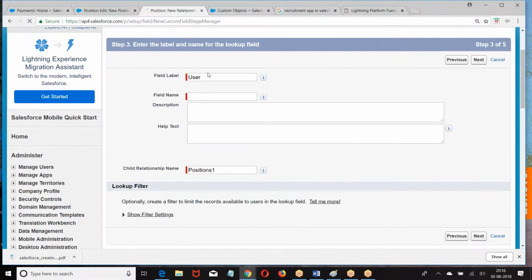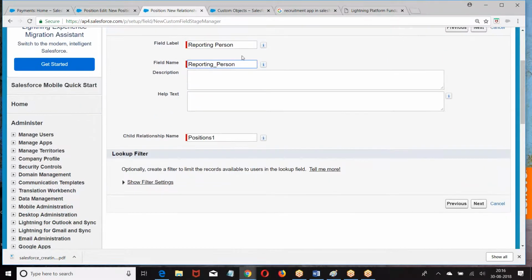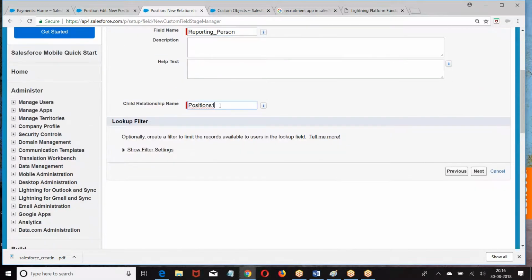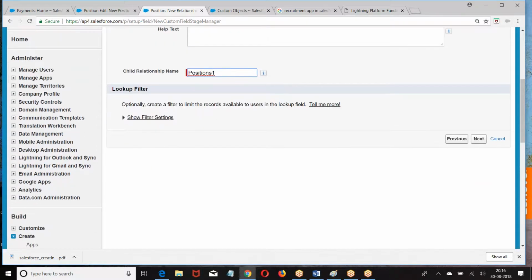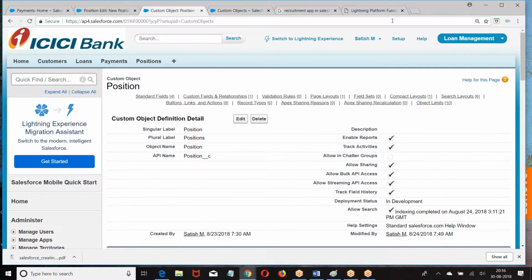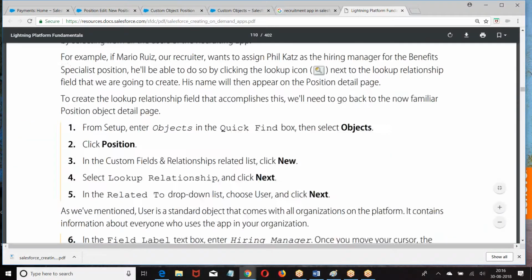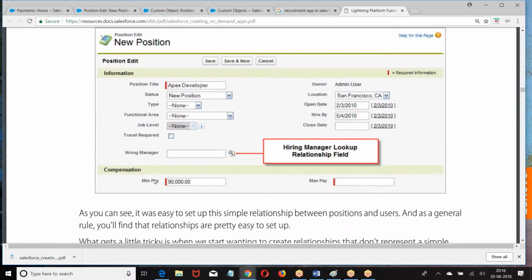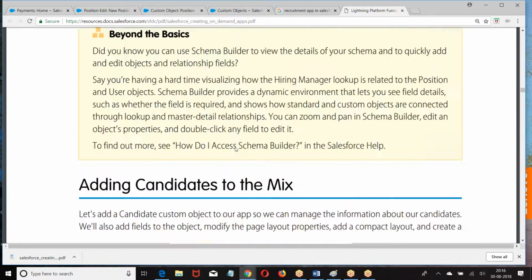Next, reporting person. Now, look at this. Position object, reporting person. Then give next, next and save. Are you getting my point here? So this is a lookup relation. That's what is given here. Hiring manager. We have hiring manager. Then we have the next one.